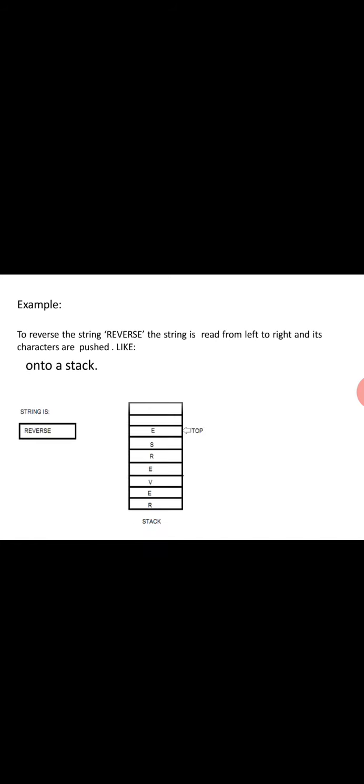You can see this one example. First we take REVERSE and push all the characters. Once we go for the pop, first E will come, then S. While pushing, it reads starting from the initial 0. When we go for popping, it goes from the top. Then the output is E, S, R, E, V, E, R. That is called the reverse of a string.